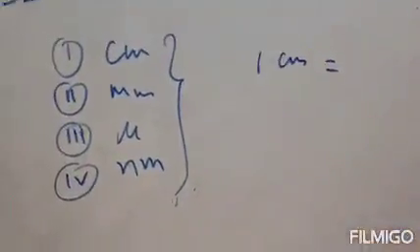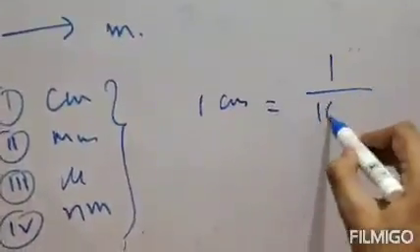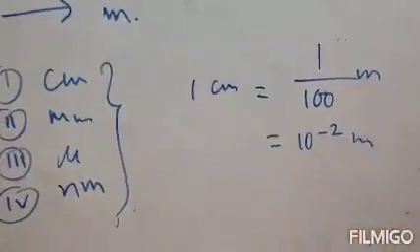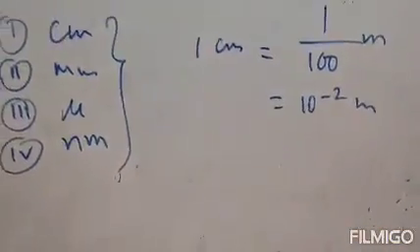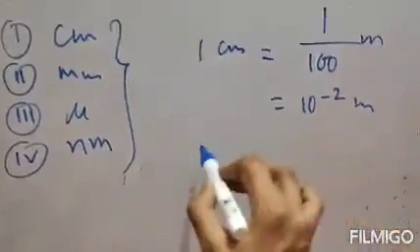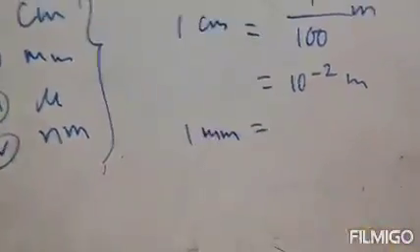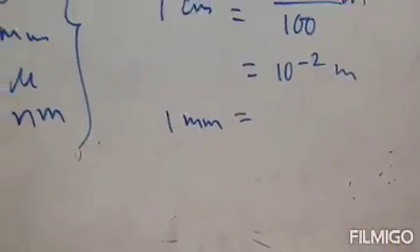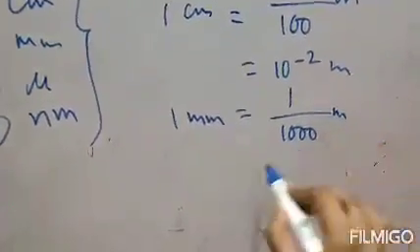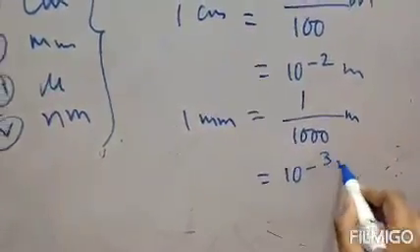Now first come to the centimeter. 1 centimeter will be equal to, if you convert it into meter, 1 by 100 meter, that means 10 to the power minus 2 meter. Now coming to the millimeter, 1 millimeter equals 1 by 1000 meter, that means 10 to the power minus 3 meter.